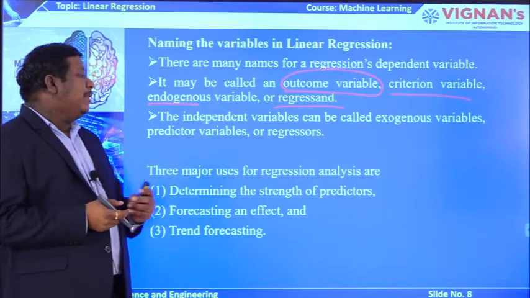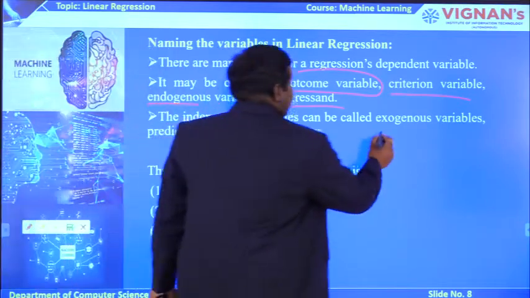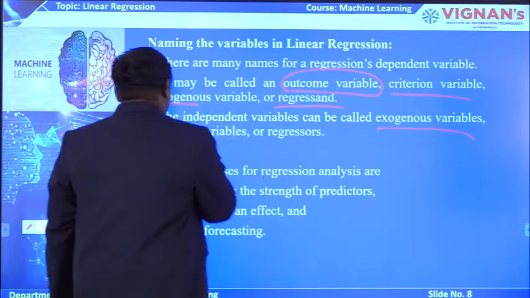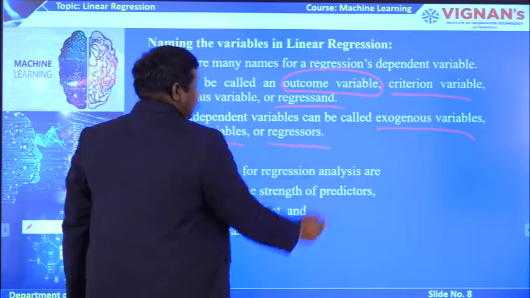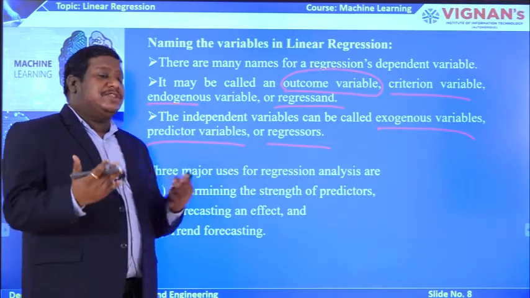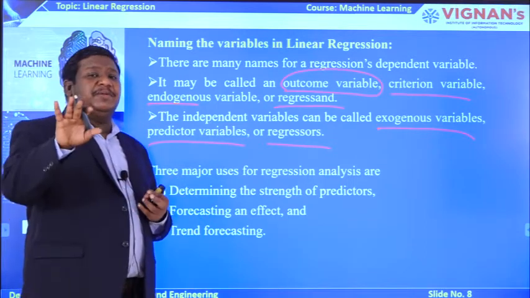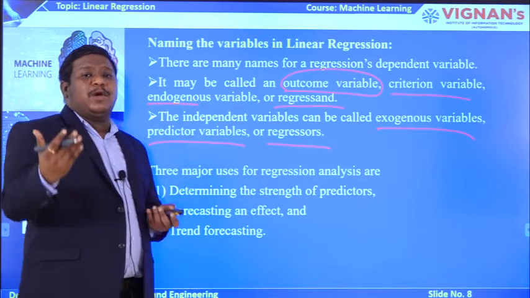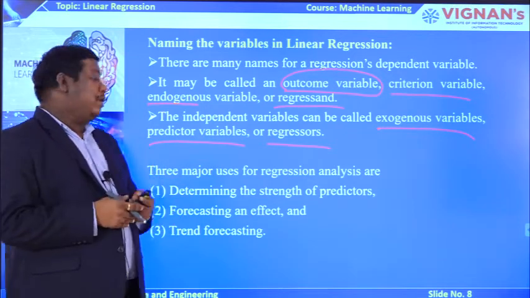Similarly, to represent an independent variable, we can call that exogenous variables or predictor variables or regressors. So, these are the different names in different models. You can use these different names for a dependent variable and independent variable based on our problem types whenever we are going to represent them.